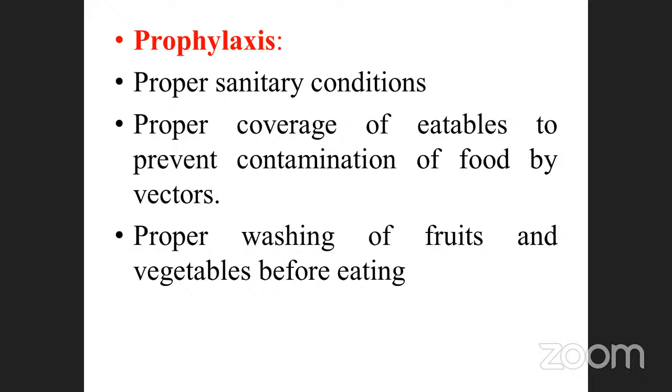Wash fruits and vegetables properly before eating. Suppose when you are buying fruits, you cannot wash them in that situation. Once you get home, wash them and then eat, then the disease will not spread. Otherwise it will happen like that.